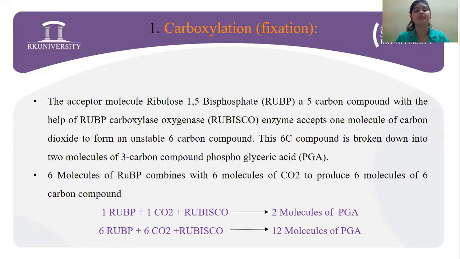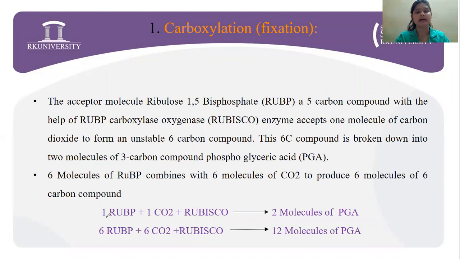Now, to begin with the first stage, that is the carboxylation phase. The acceptor molecule, which is RuBP, a 5-carbon compound, with the help of the enzyme Rubisco, accepts one molecule of carbon dioxide, as you can see over here. It would be easy if you learn it via the equations.